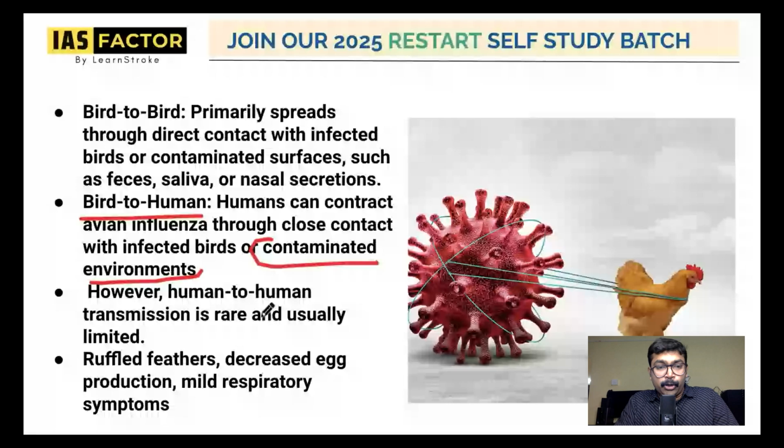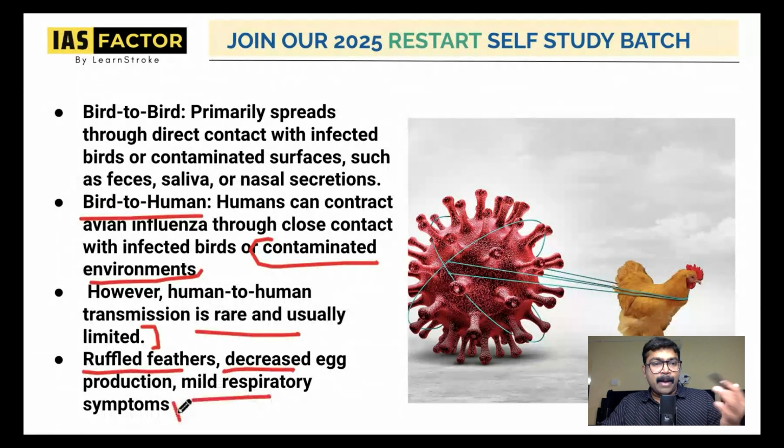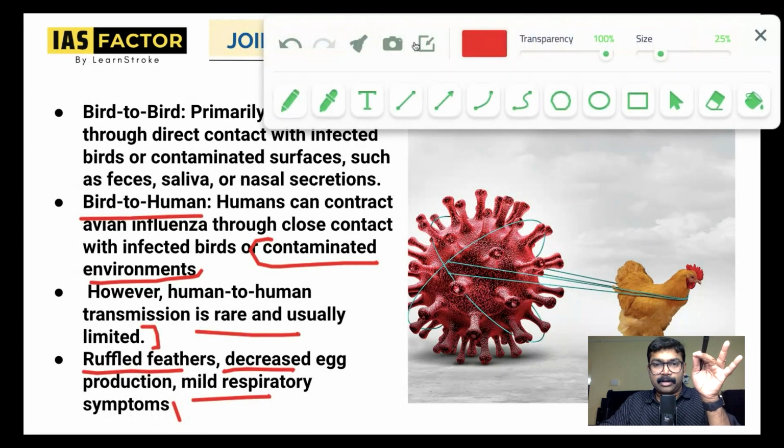Human to human transmission is rare, but it is not ruled out. It is limited. So you can say that these are some of the symptoms in birds, like ruffled feathers, decreased egg production, and mild respiratory symptoms. So human to human transmission is rare, but it is not ruled out. Please understand this clearly.